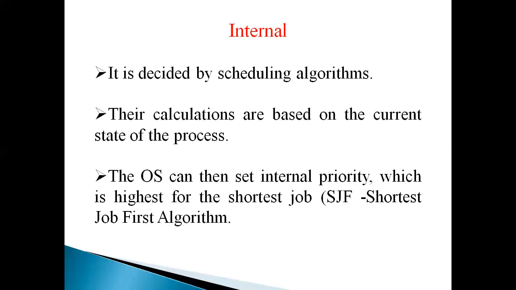It means when a shorter job is coming, it will be set with internal priority. If the largest job is coming, we have to set external priority. So in internal priority, the shorter job is executing and gets the higher priority, while the larger job is waiting. That is called internal priority.